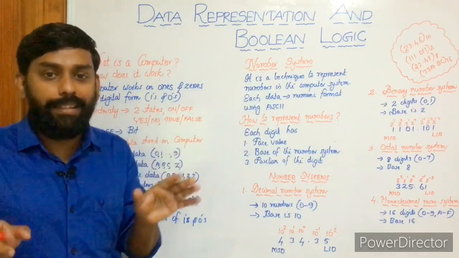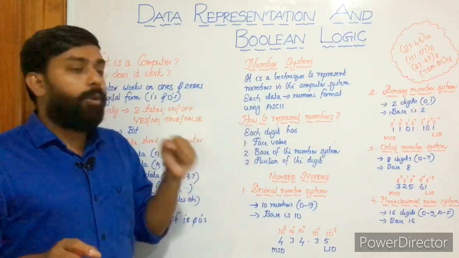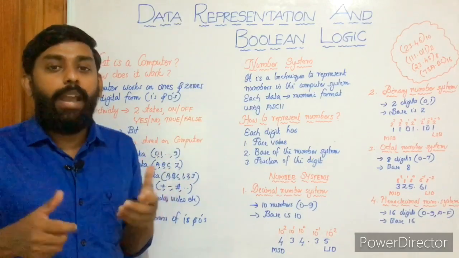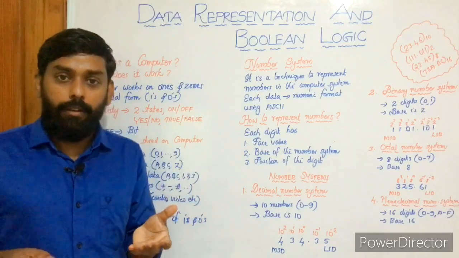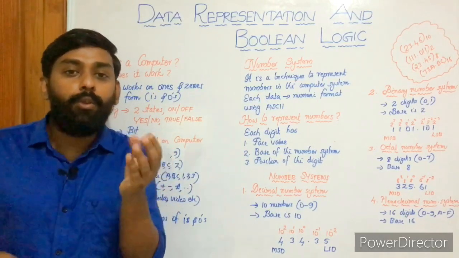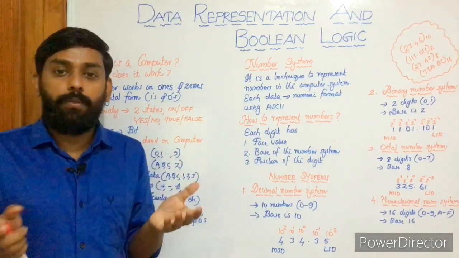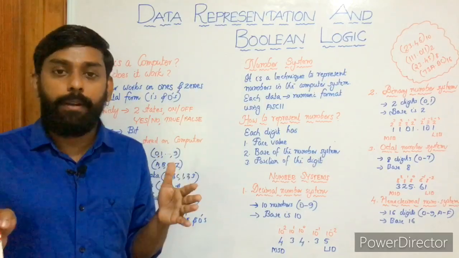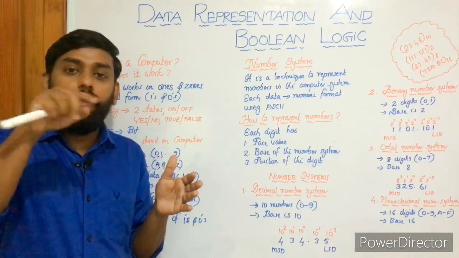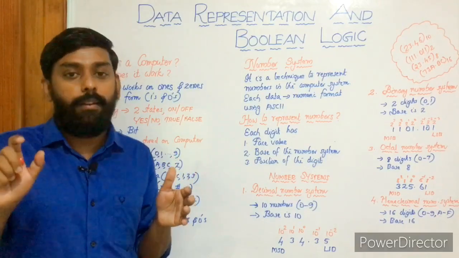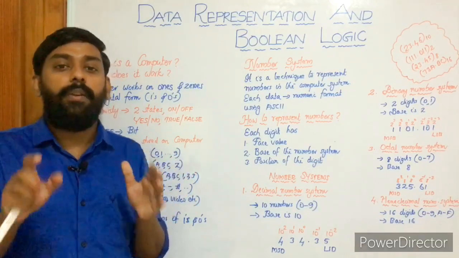Binary format. That's what ASCII does. Okay, then how can we represent numbers? Actually, we are playing with numbers in mathematics, right? So how can you write 25? When you write 25, it is a decimal number, a number in the decimal number system. You can write either 25 or 25 base 10. Both are right.